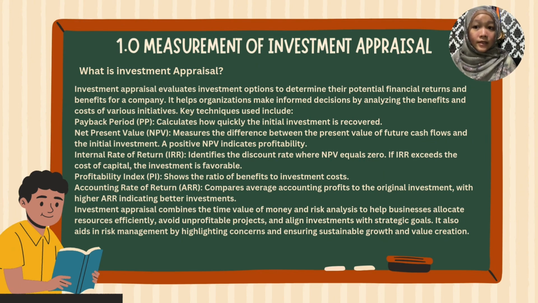Next, internal rate of return. It identifies the discount rate where NPV equals 0. Next is profitability index. It shows the ratio of benefits to investment costs. And lastly, accounting rate of return. It compares average accounting profit to the original investment, with higher ARR indicating better investment.